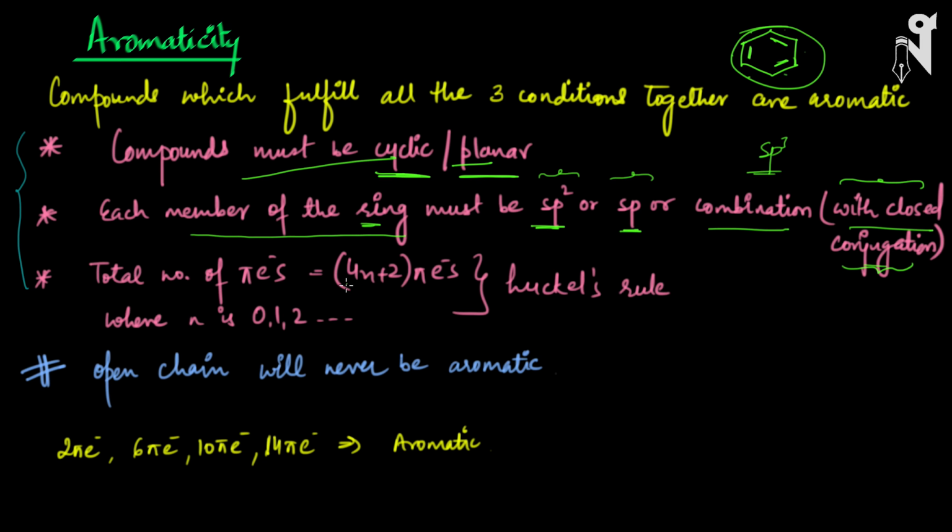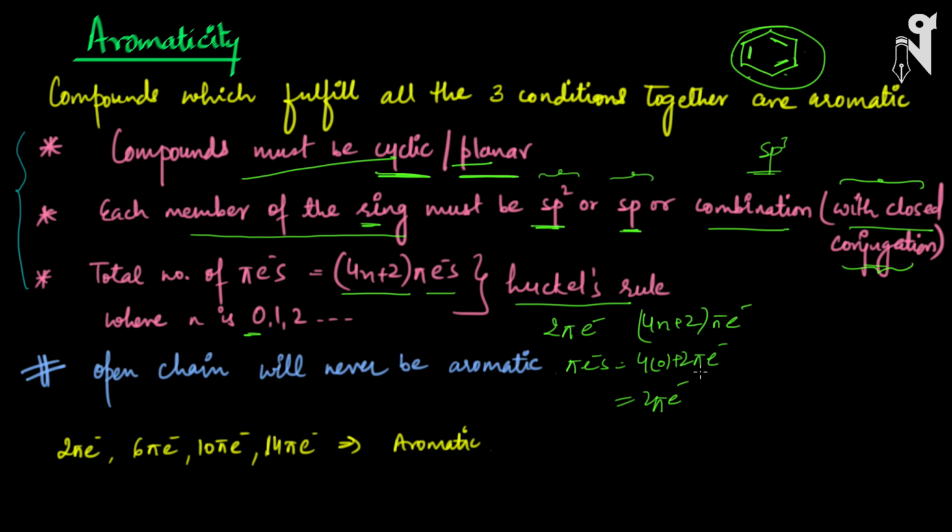Then the third important condition is that you should have 4n plus 2 pi electrons. This presence of 4n plus 2 pi electrons is also called Huckel's rule, where n starts from 0 and can be any whole number. The minimum number of pi electrons required for a compound to be aromatic is 2 pi electrons, because if I put n equal to 0, then the number of pi electrons is going to be 0 plus 2, so basically 2 pi electrons, right?